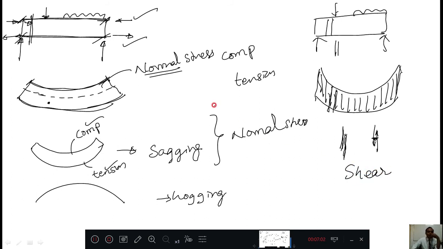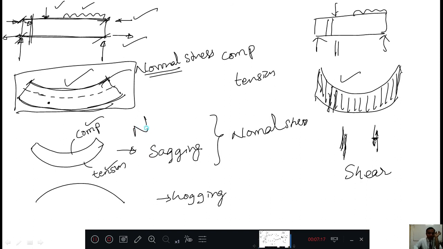I don't know whether, when I apply some forces to the beam, it bends like this or like this. But I assume that if it bends like this, then there will be tension and compression stresses. They are normal stresses. If the beam bends like this, then it will be shear stress. Means, to study it perfectly, I can say that it may be subjected to this and this.